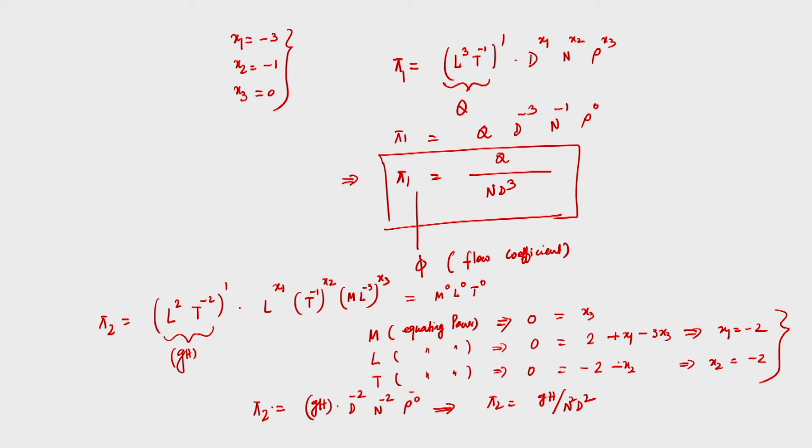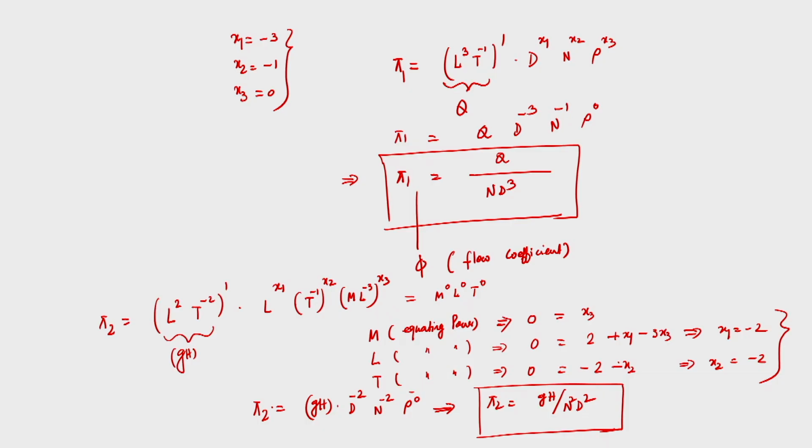So, we have obtained the first pi term and the second pi term, g h by N square D square. We have to proceed again to obtain another 3 pi terms. Of course, we have taken Q and g h, so we are left with mu, E and P.